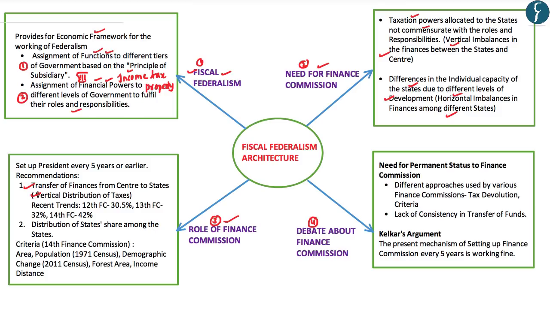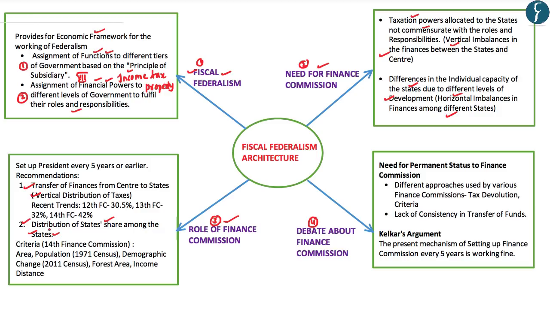This is called vertical distribution because the finances are transferred from the central government to the state government. And secondly, the Finance Commission provides for the distribution of the states' share of taxes among the different states in India, which can be referred to as the horizontal distribution of taxes.